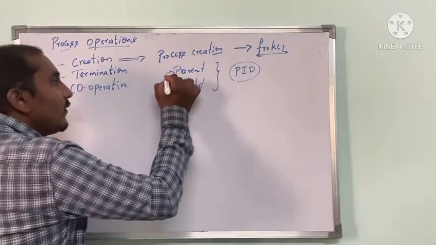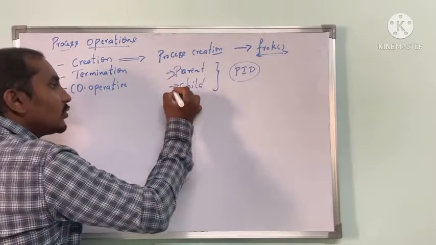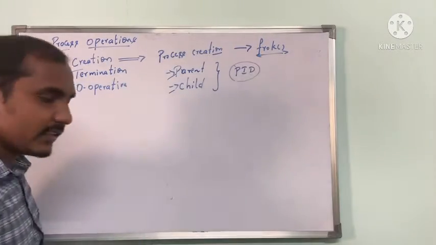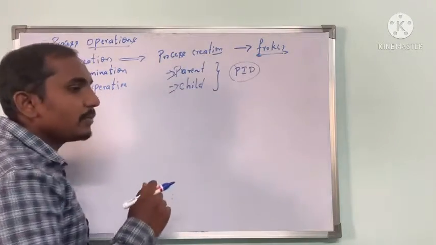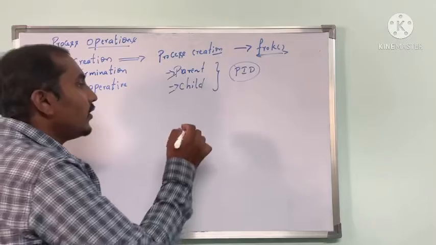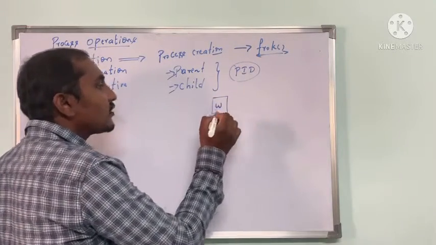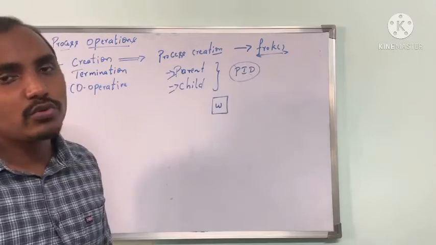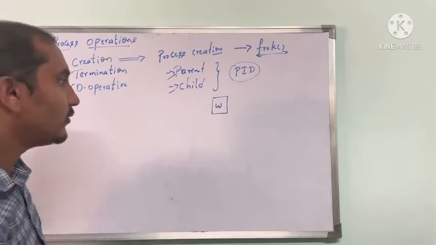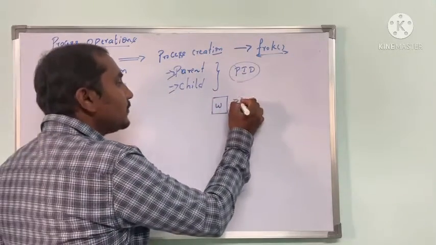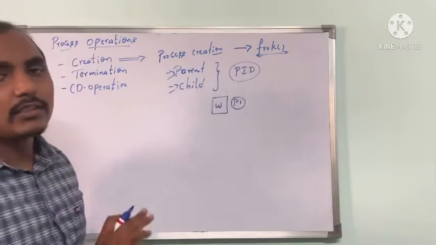Now we have two different types of process, like parent process and then child process. What is the use of child process and what is the parent process? If a new program or process starts, say for example MS Word has started. MS Word is a new software or application program that you have started. So this is a process. Okay, it has its own ID.